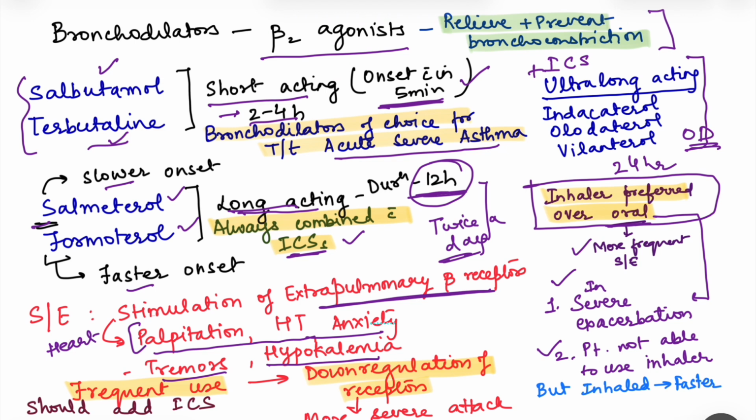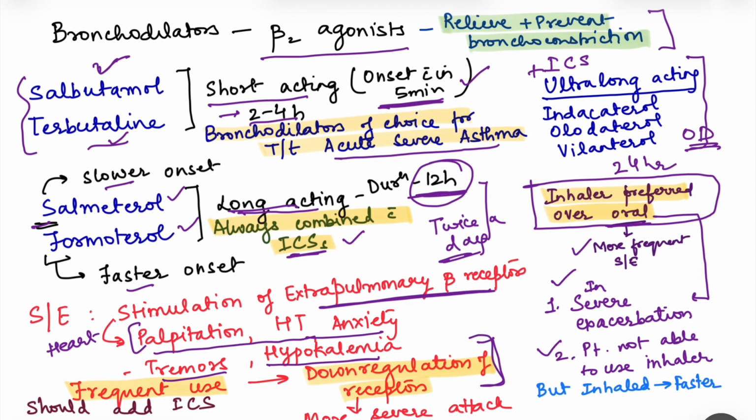Now, one thing very important to remember here: even though I am saying that these bronchodilators, that is beta 2 agonists, are the drug of choice for acute severe asthma or acute episode of asthma, if anybody is having these episodes quite frequently, say twice a day or even once every week, so that he has to use the drug daily, in that case it becomes harmful, because frequent use leads to down regulation of the receptors.